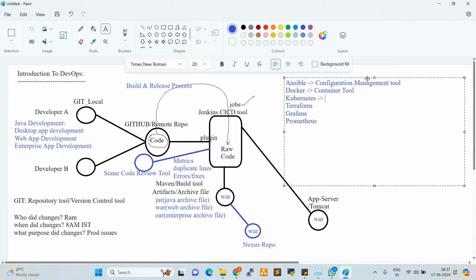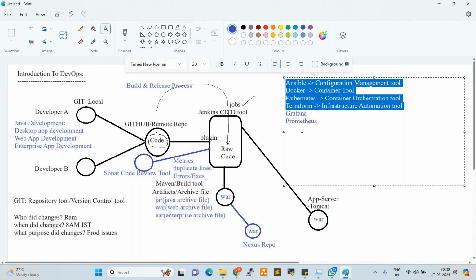It is the container orchestration tool. So advanced Docker. Terraform. What is Terraform? Terraform is the infrastructure automation tool. So these are the four advanced tools available.